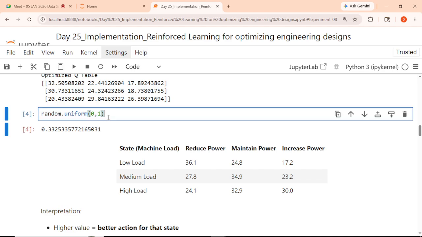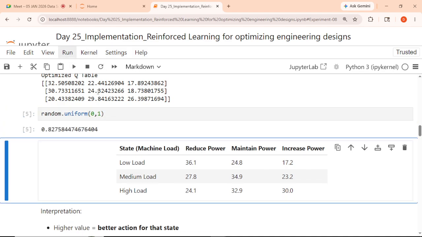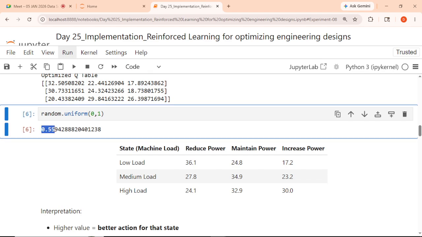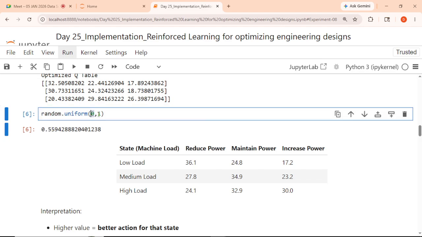Now its value is changing, right? Every time you execute, you will get any value in the range of 0 to 1, just like a random integer. But random integer gives you an integer value, and this will give you the decimal point. Okay, so it can include both endpoints. Sometimes it may be 0 or 1 as well. 0.0 and 1.0, both values are included, but it is always returning a float value.